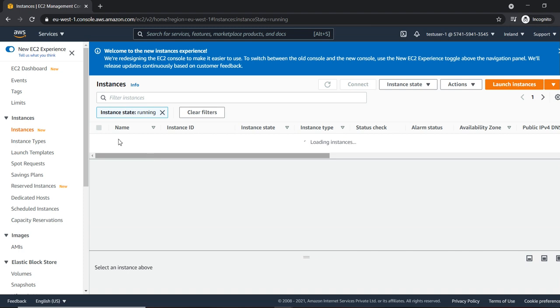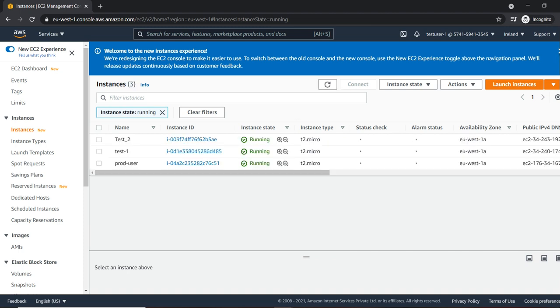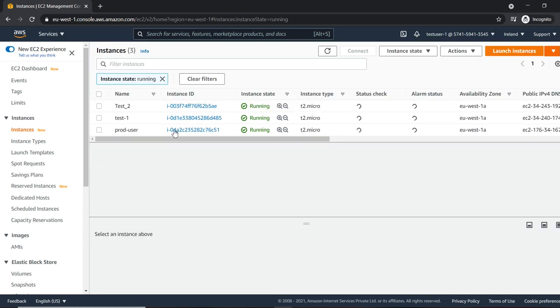Now we are logged in as a dev user. I am able to see the production user's server. If you only read, there are no issues.